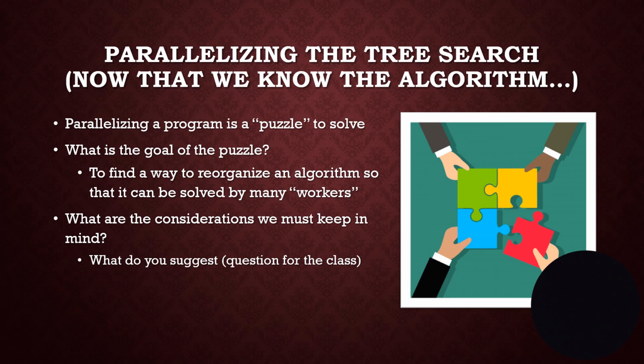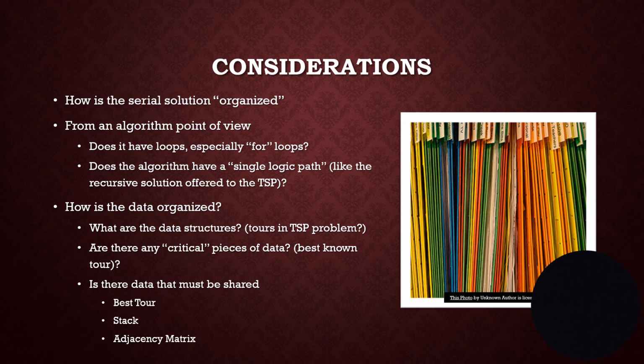And if we were in class together, I would just ask you, hey, what kinds of things would you have to think about? And I hope you would say things like, well, what kind of underlying data structures do we have? Do we have shared memory or not? Which of the libraries are we going to use? What data has to be shared among all of the processes, and what data can be kept private for each process as it runs? Those are the kinds of things you have to be thinking of. And as you think through that, you might begin to realize more and more that algorithm 3 really is going to be easier to parallelize.